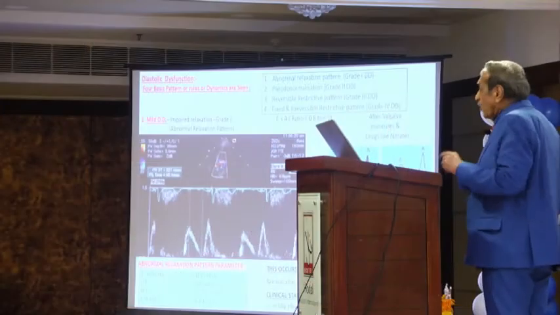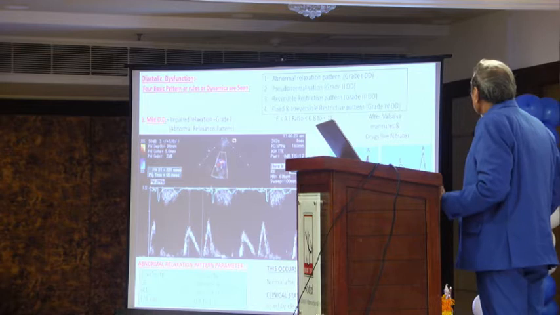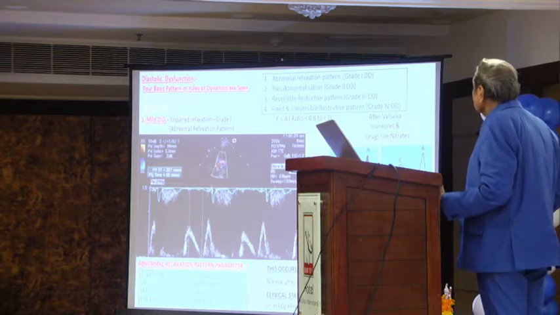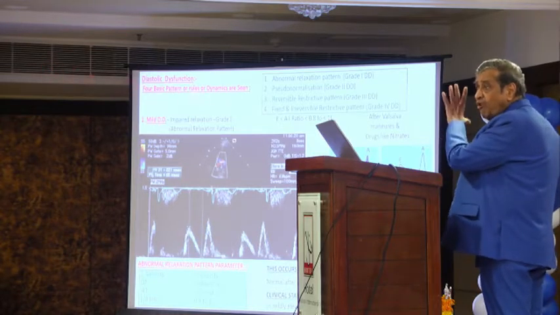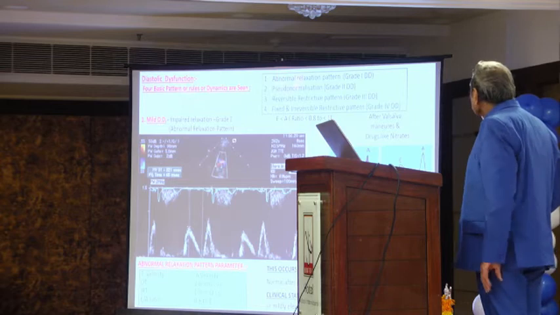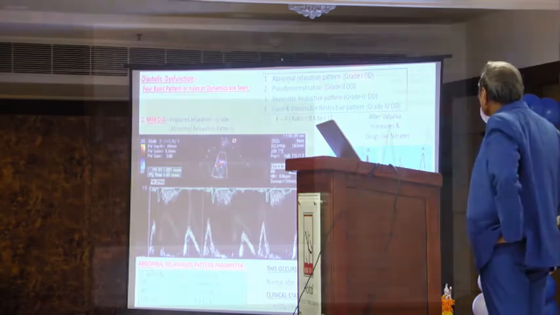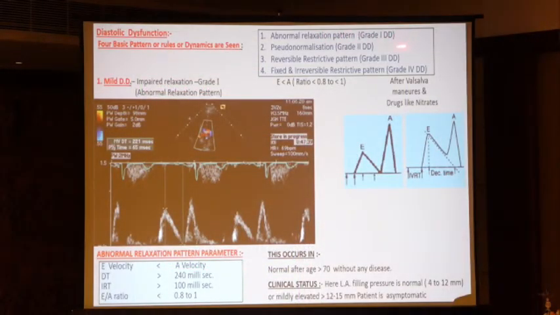Now we go ahead. In diastolic dysfunction, 4 basic patterns or filling dynamics are seen. Now remember there are 4 types of dynamics. First is the abnormal relaxation pattern, known as grade 1 diastolic dysfunction. Then pseudo-normalization, grade 2 diastolic dysfunction. Then reversible restrictive pattern, grade 3. Then fixed and irreversible restrictive pattern, grade 4.